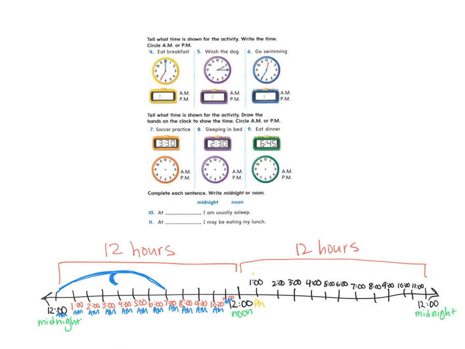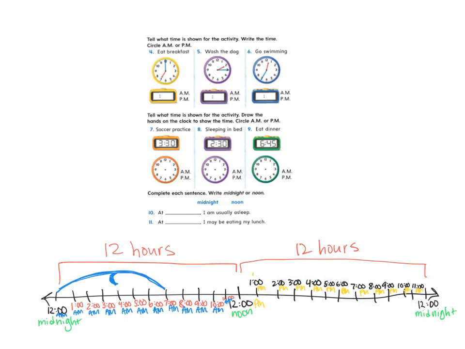Okay, we have 1 PM, 2 PM, 3 PM, 4 PM, 5 PM, 6 PM. Oops, just change that right there. 7 PM, 8 PM, 9 PM, 10 PM, and 11 PM.